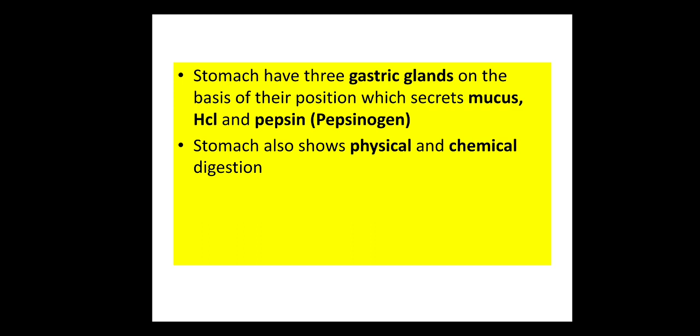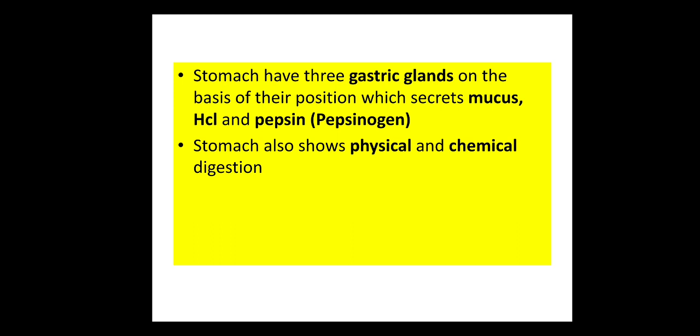Now we will see the next topic. The stomach also shows physical and chemical digestion. That means not only our mouth but the stomach also shows physical and chemical digestion. Physical digestion is the churning movement of the inner wall of the stomach, that is, the rugae. The rugae, the internal finger-like projections on the lining, show the churning movement, and this also masticates the food, breaking it into even smaller pieces. That is known as physical digestion of the stomach.